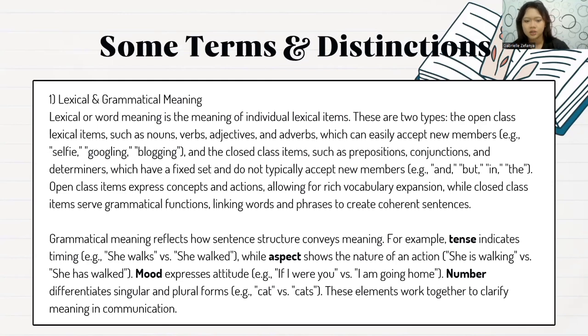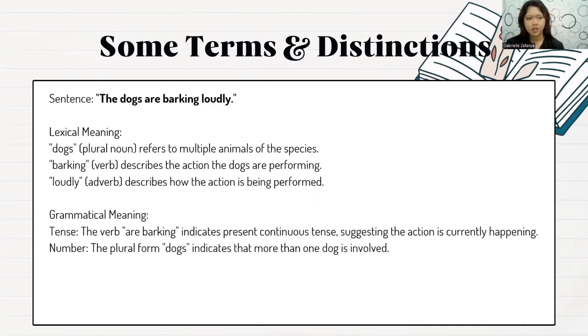Grammatical meaning reflects how sentence structure conveys meaning. For example, tense indicates timing, e.g. she was and she walked. While aspect shows the nature of an action: she is walking versus she has walked. Mood expresses attitude, e.g. if I were you, versus I'm going home. Number differentiates singular and plural form, e.g. cat versus cats. These elements work together to create meaning and communication.